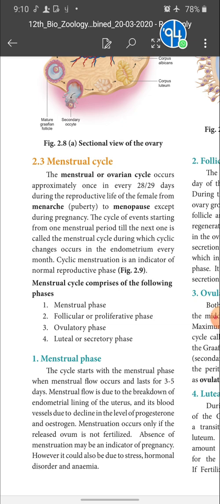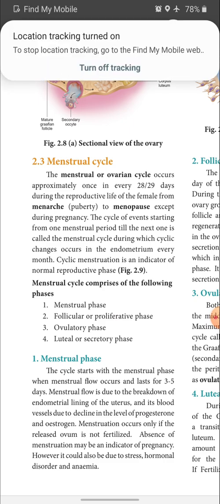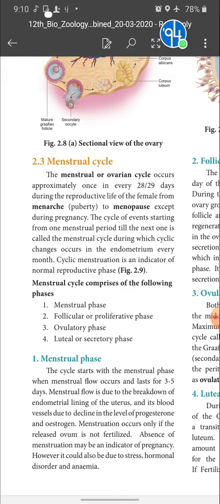Listen, children, as I discussed in my last session, a cycle of events starting from one menstrual period till the next one is called what? A menstrual cycle, during which cyclical changes occur in the endometrium every month. Here they didn't mention the changes taking place in the ovary, only the cyclical changes in the endometrium of the uterus.